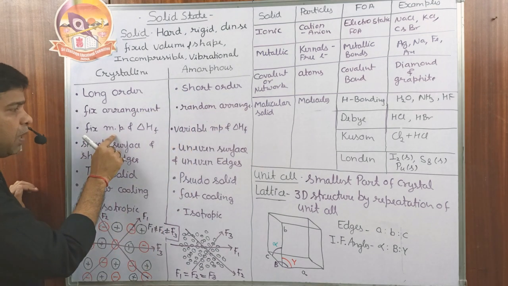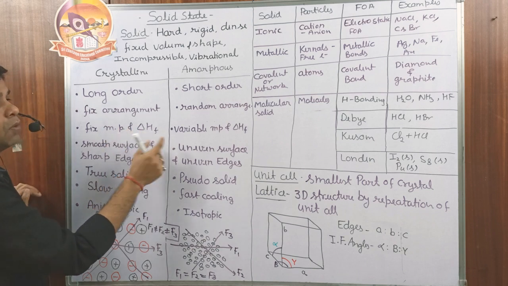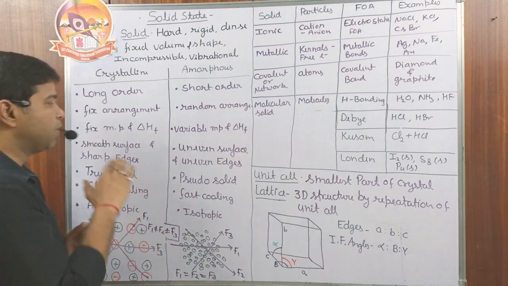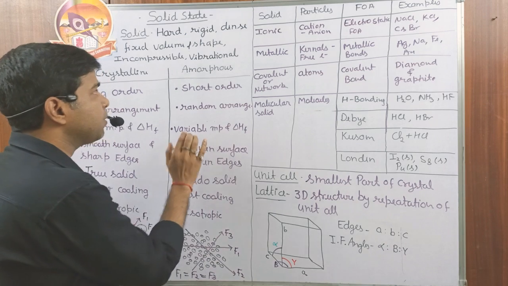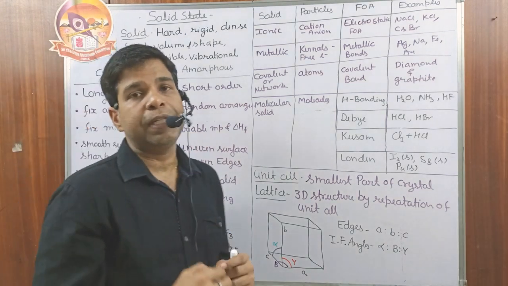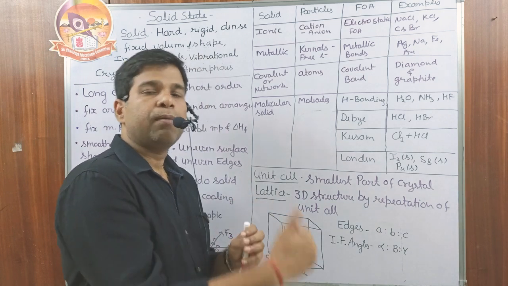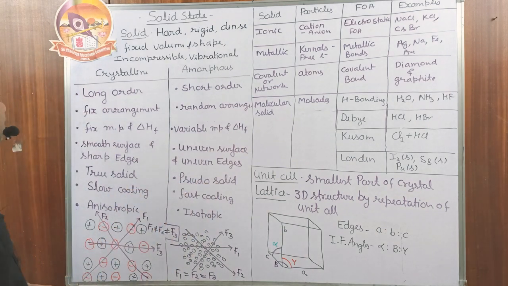They have a fixed melting point and a particular heat of fusion, but amorphous solids always melt over a range. Suppose the melting point of a crystalline substance is 1000, then the melting point of the amorphous substance is not exactly 1000, it should be in a range. It may be from 995 to 1005, and they have a variable heat of fusion.